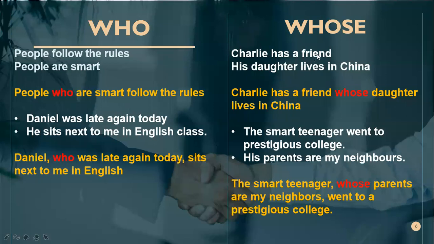Charlie has a friend. His daughter lives in China. Or you can say Charlie, whose daughter lives in China, has a friend. That's okay too, right? Maybe many friends: Charlie has many friends at school.